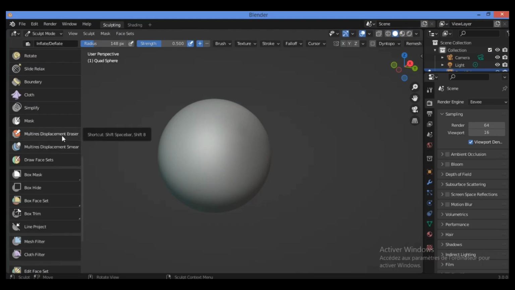Concerning these two, multi-resolution displacement eraser and multi-resolution displacement smear, these two tools can help you to delete. For example, the multi-resolution displacement eraser deletes displacement information applied on a multi-resolution modifier. Also, the multi-resolution displacement smear deforms displacement information applied on a multi-resolution modifier.